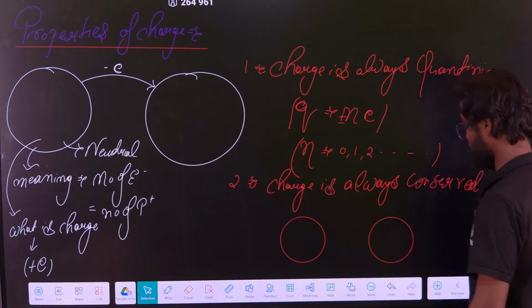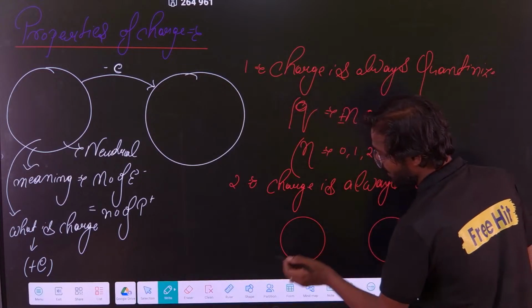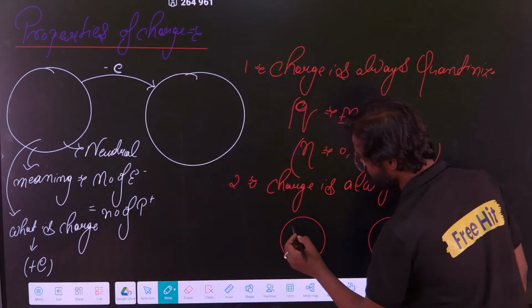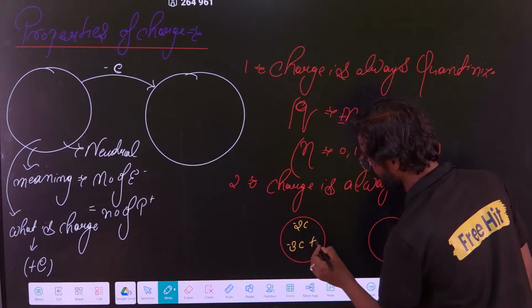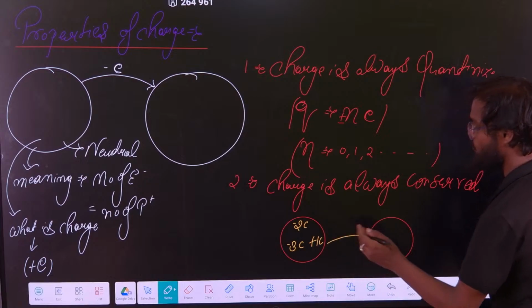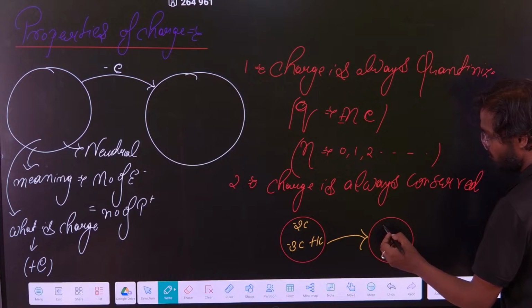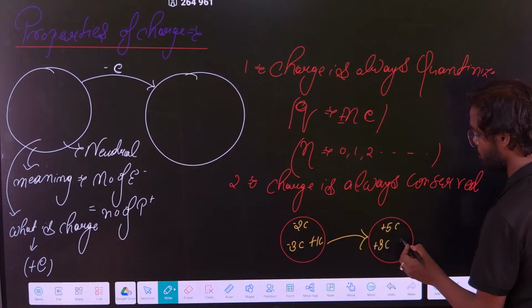Inside these two conductors there are charges of -2 coulomb, -3 coulomb and +1 coulomb, and I did something and then it moved to this second state. This is the initial state, this is the second state, and suppose this charge is +5 coulomb, this is +3 coulomb, then you have to find this charge.